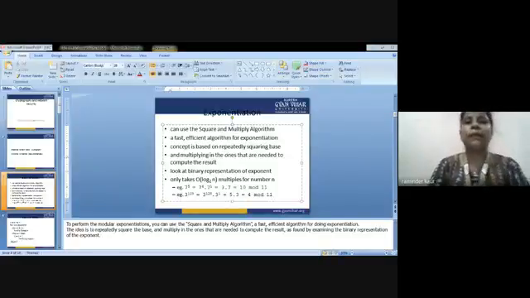Obviously it could be multiplied. So this technique is used when we want to save the memory and we want to perform the operations in a faster manner.